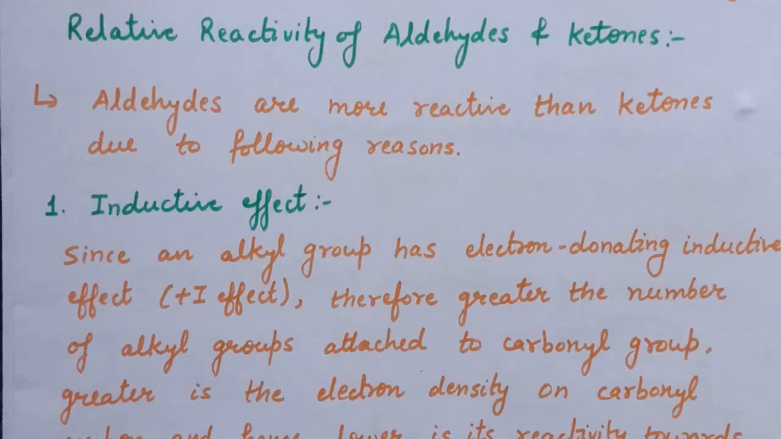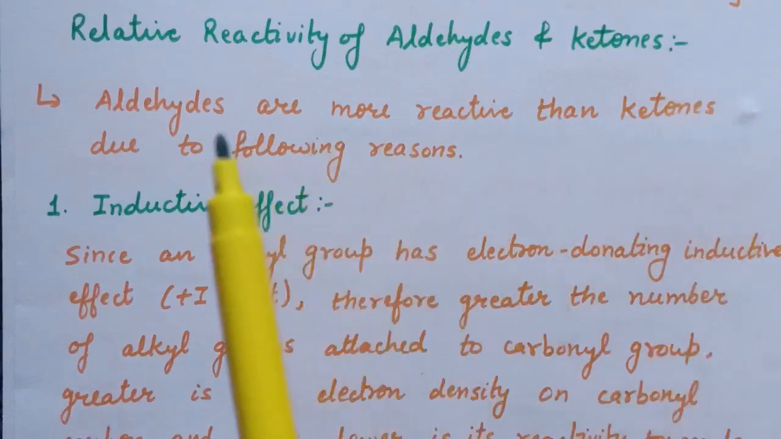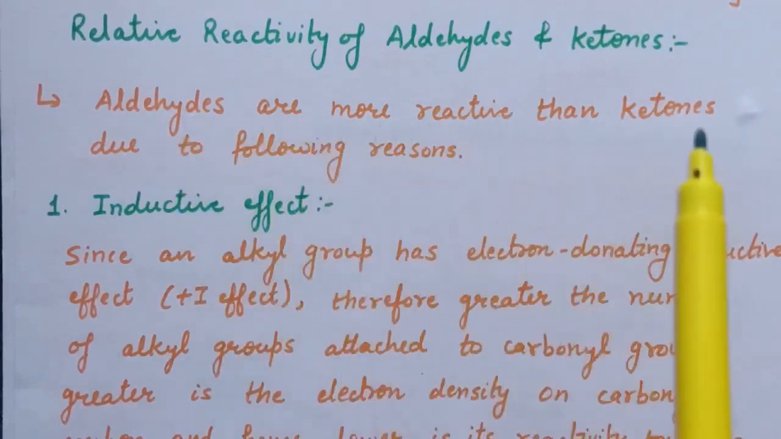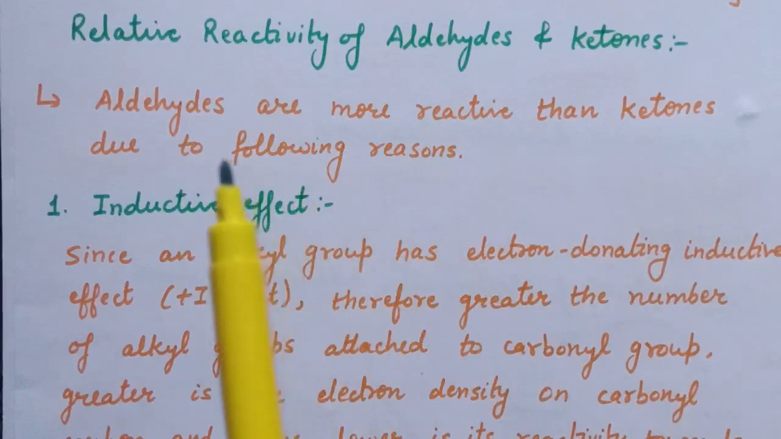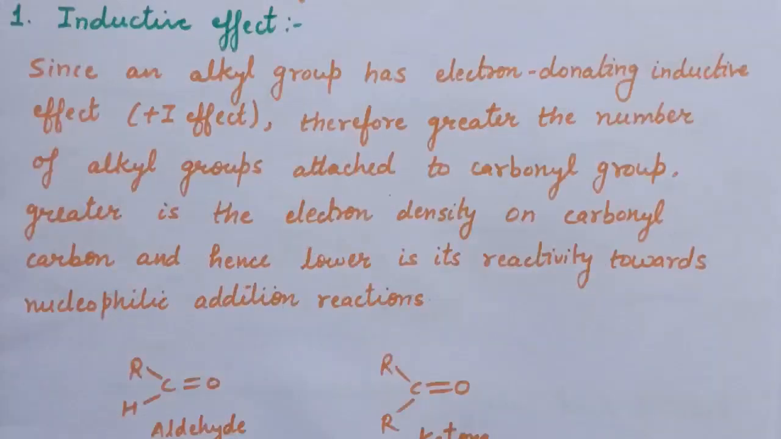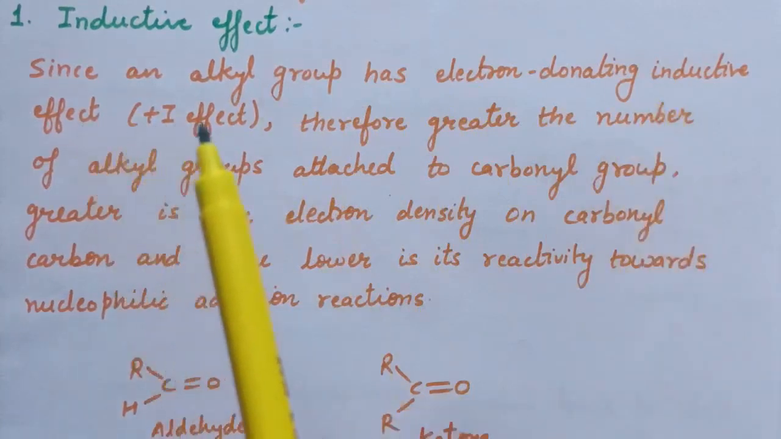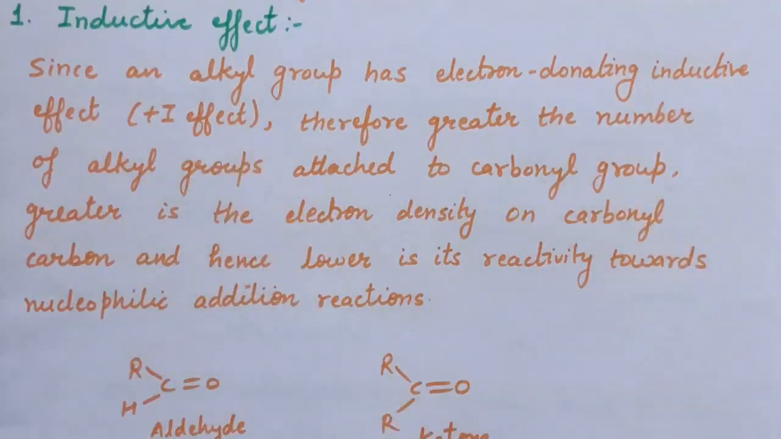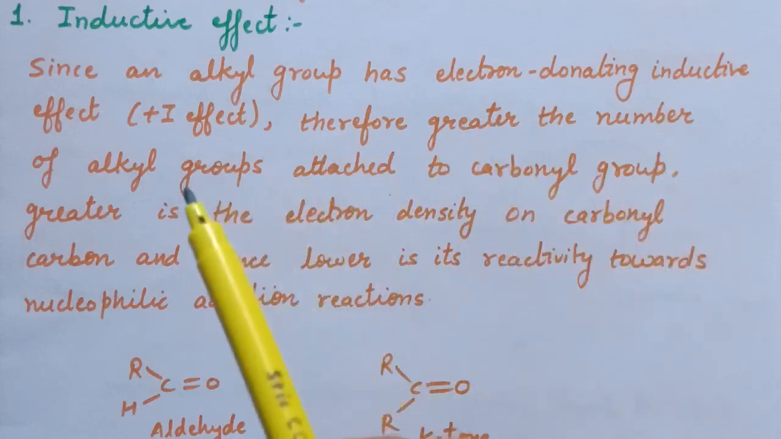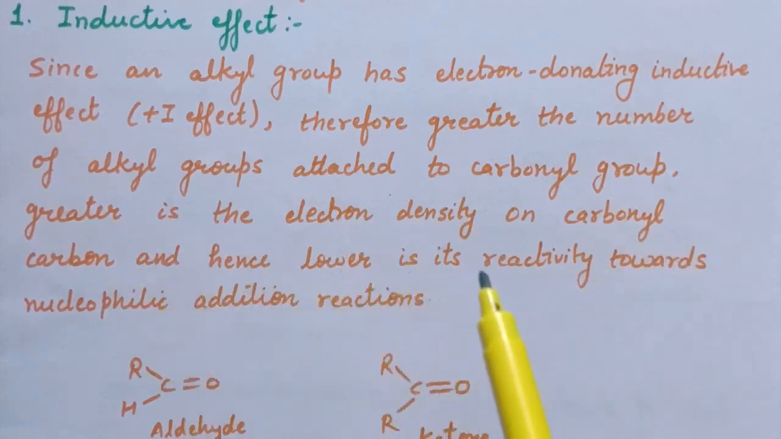Now next is relative reactivity of aldehydes and ketones in nucleophilic addition reaction. So aldehydes are more reactive than ketones in nucleophilic addition reaction due to the following reasons. First is inductive effect. Since an alkyl group has electron donating inductive effect, that is plus I effect, therefore greater the number of alkyl groups attached to the carbonyl carbon, greater is the electron density on carbonyl carbon, and hence lower is its reactivity towards nucleophilic addition reaction.